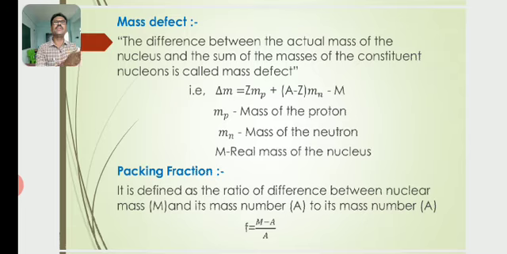The difference between the actual mass of the nucleus and the sum of the masses of its constituent nucleons is called mass defect, as I said earlier. So this is the expression for mass defect: delta m is equal to Z mp plus (A minus Z) mn minus M, where mp is the mass of the proton, mn is the mass of the neutron, and M is the real mass of the nucleus. Then packing fraction is defined as the ratio of the difference between nuclear mass and its mass number to its mass number. So f is equal to (M minus A) by A, the expression for packing fraction.